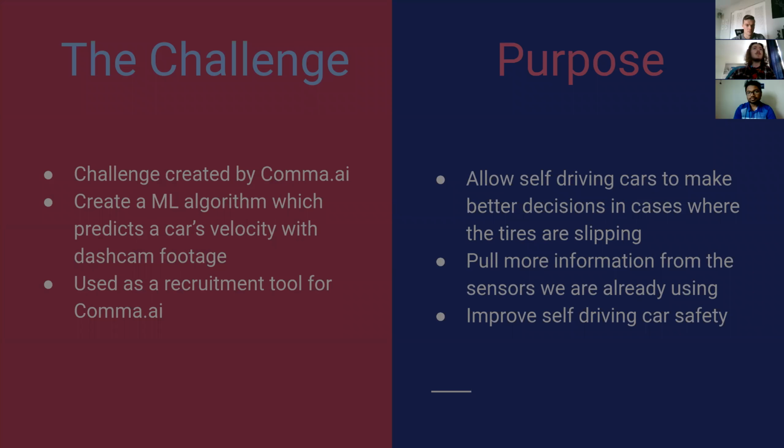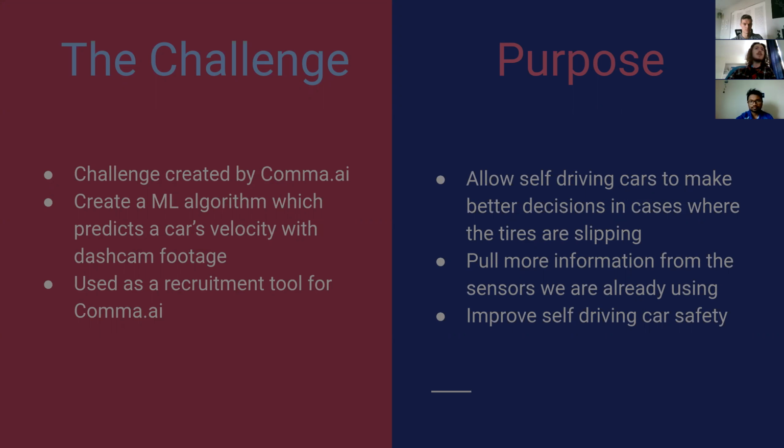For our project, we focused on tackling a challenge put forward by Comma AI. This challenge was to predict a car's velocity using only dash cam footage in real time. This challenge was created as a way of finding potential job candidates for Comma AI, and the best performers have an opportunity to earn a position at the company.